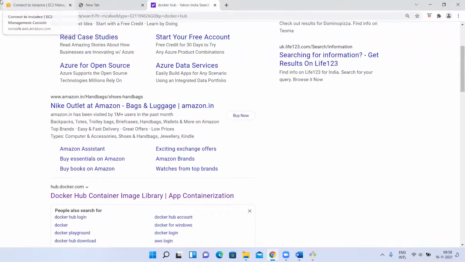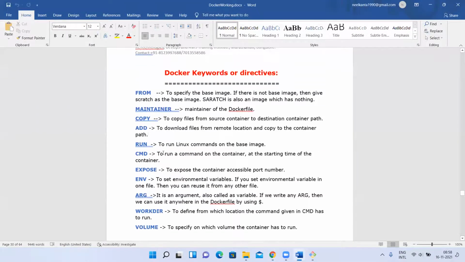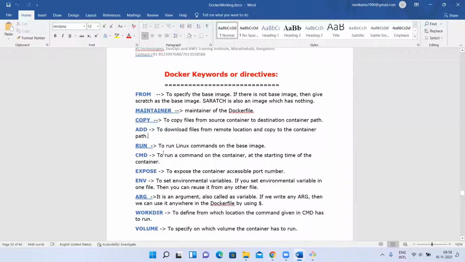Okay. Let me keep this. So now I want to create my own Dockerfile, which means I want to create my own image. For that image I need to specify, right? I need Java, I need Tomcat, I need this port number, and I need to copy this WAR file into this Tomcat. Like that, I have to define some details. Where will you define the details for the image? Inside a Dockerfile. If you want to create your own image, first you have to create your own Dockerfile.